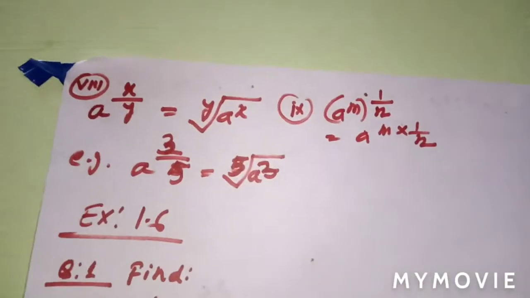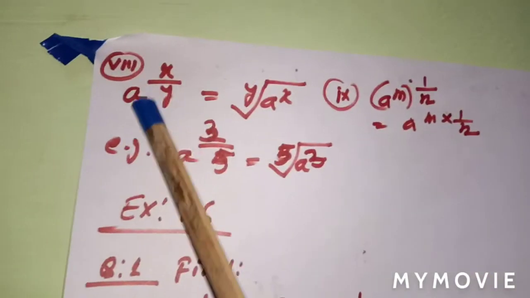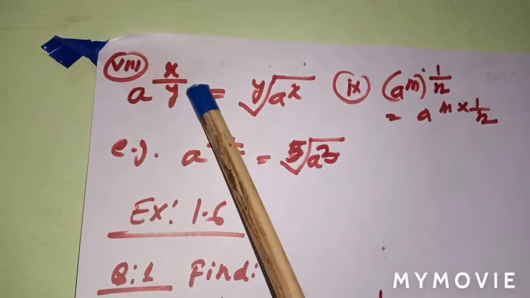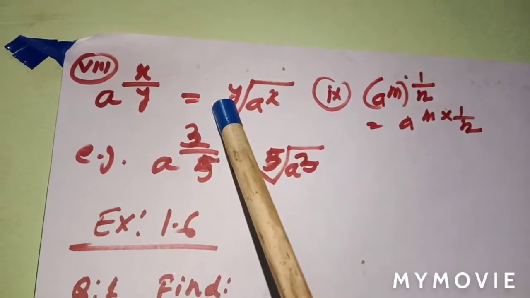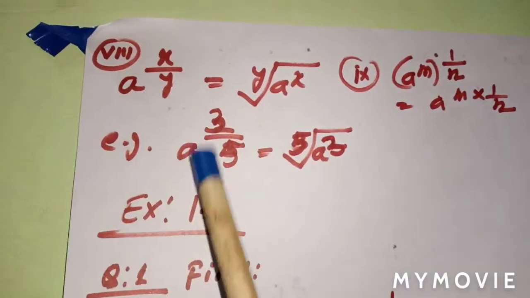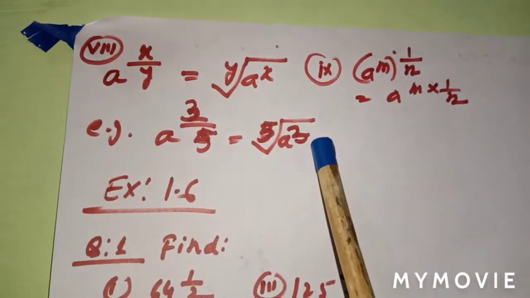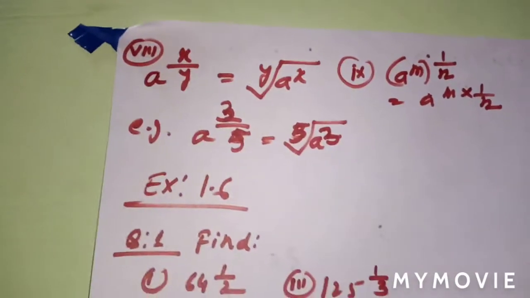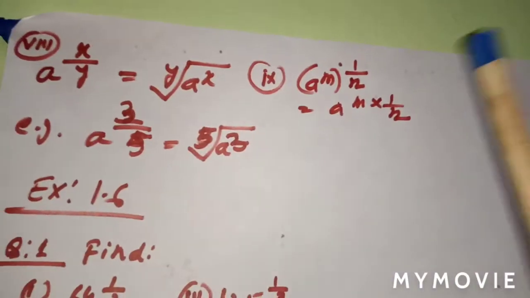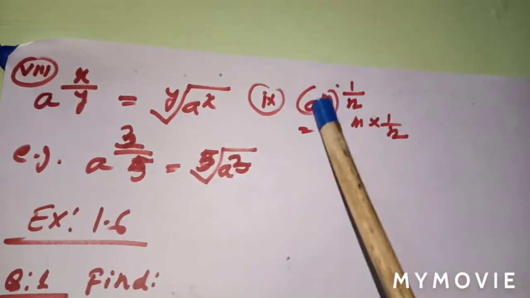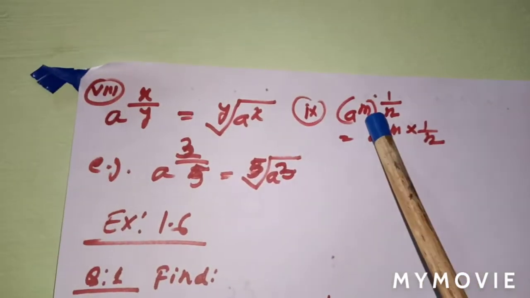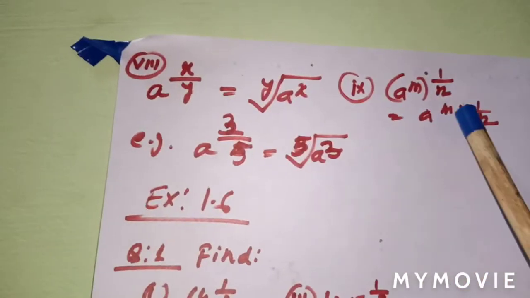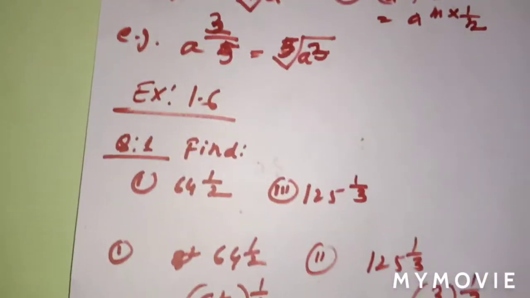Next, number 8: a with exponent x by y. In this case, y goes as the root, so it is the y-th root of a power x. For example, a^(3/5) is the fifth root of a cube. Okay, next number 9: (a^m) whole 1 by n, this is the exponent, again exponent 1 by n, so you can write m into 1 by n. Already I have given this one, (a^m)^n, but this is a fraction but similar.